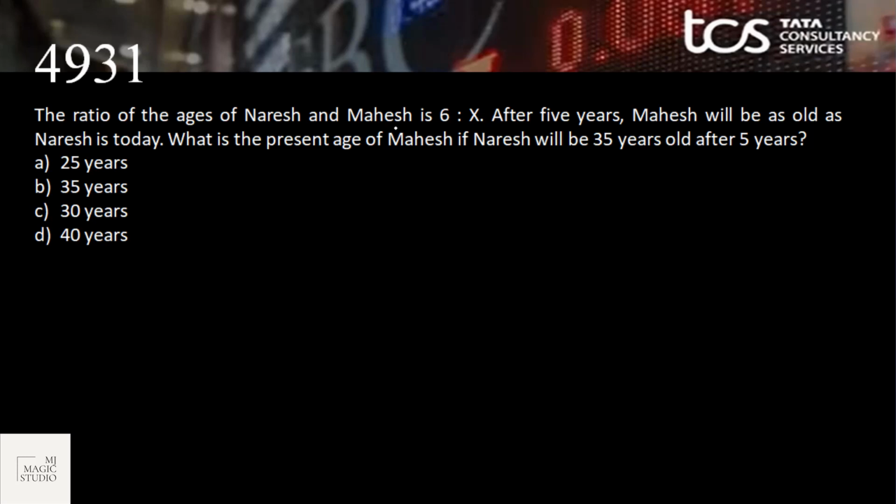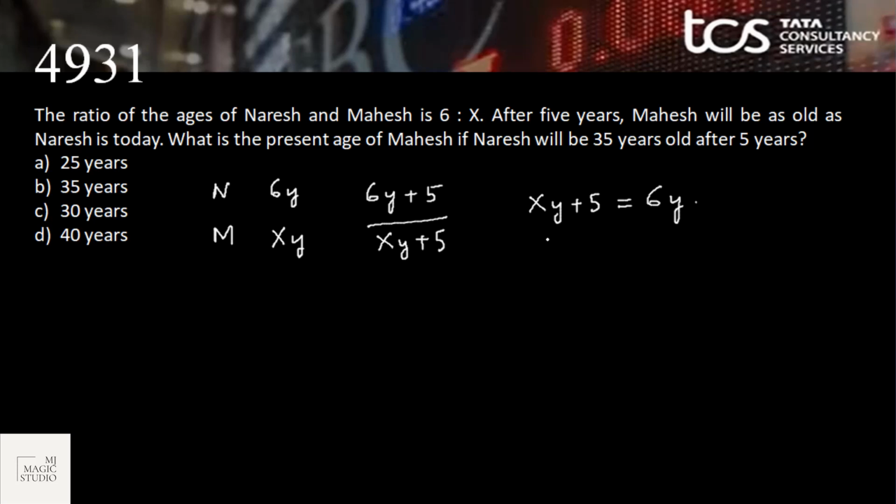The ratio of ages of Naresh and Mahesh is 6 is to x. 6y, xy. Present. After 5 years, there should be 6y plus 5 and xy plus 5. Mahesh will be as old as Naresh today. Okay, Mahesh would be xy plus 5, which is equal to Naresh today, that is 6y. That means y into x minus 6 equals minus 5. Value of y is 5 upon 6 minus x.